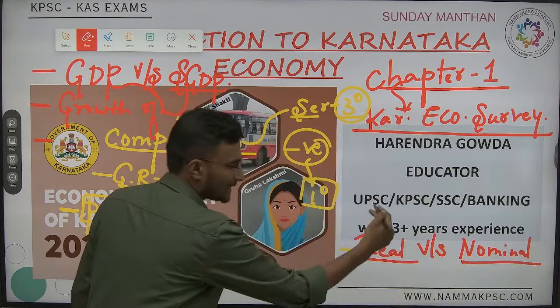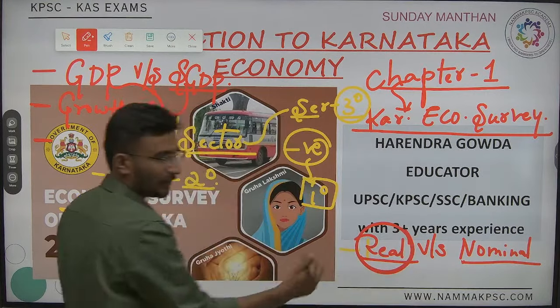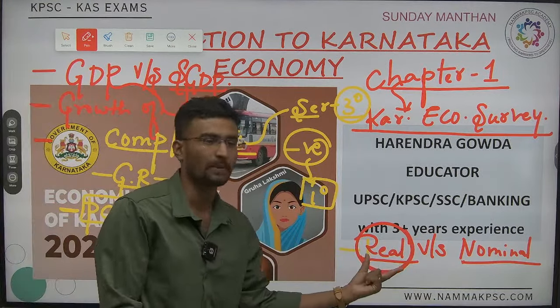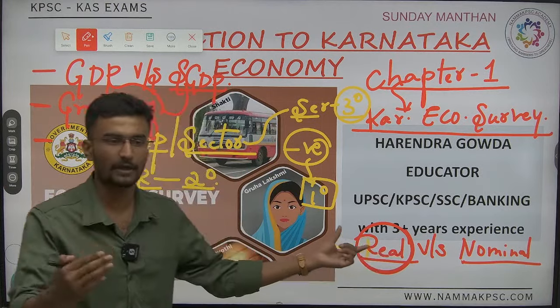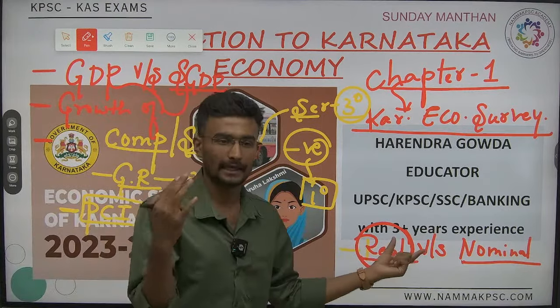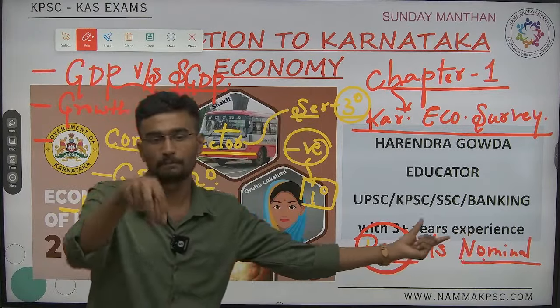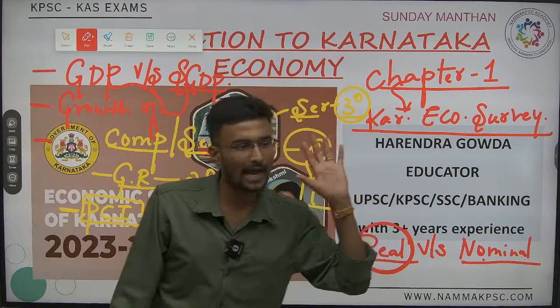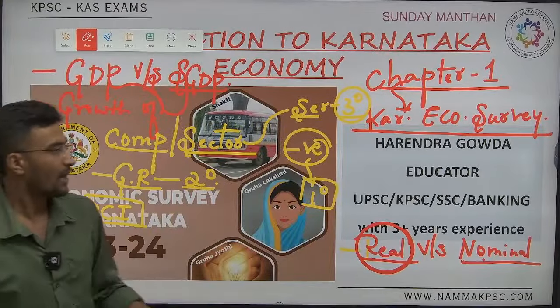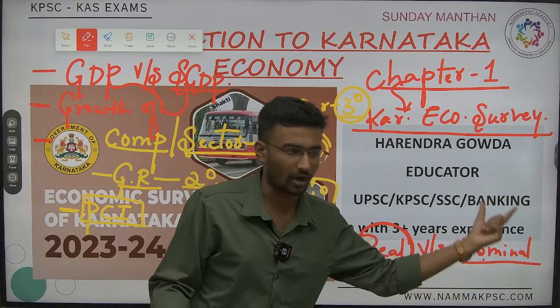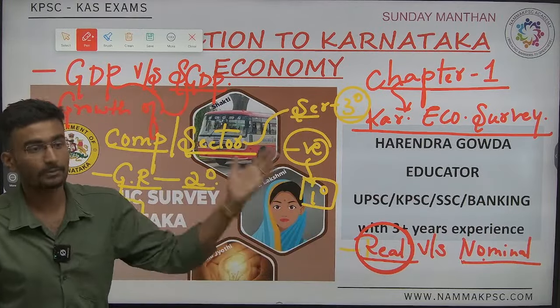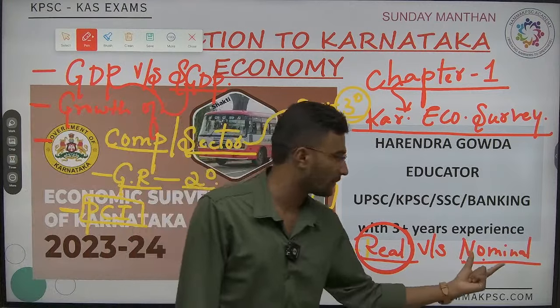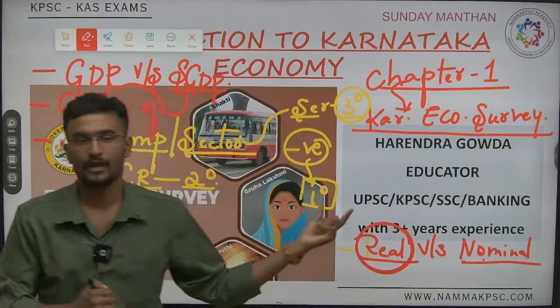It is real, nothing but inflation is excluded. Real GDP growth rate has been shown in this data. Whereas nominal means the present year prices are calculated. Now, as simple as that, by common sense, which one will be highest? Is it nominal or real? It must always be that the nominal growth rate is highest.